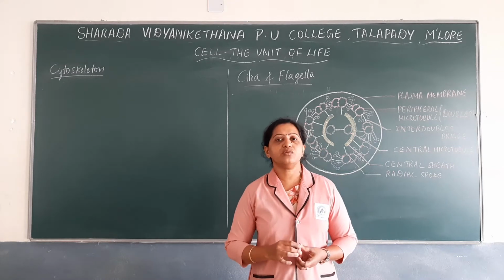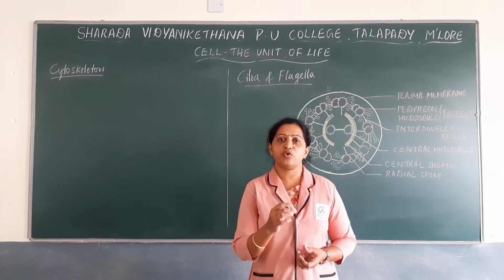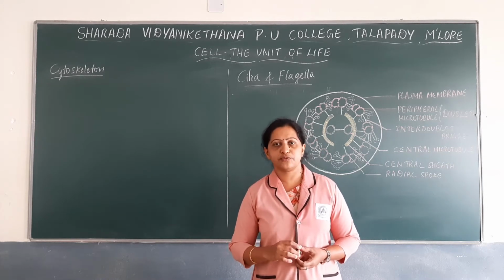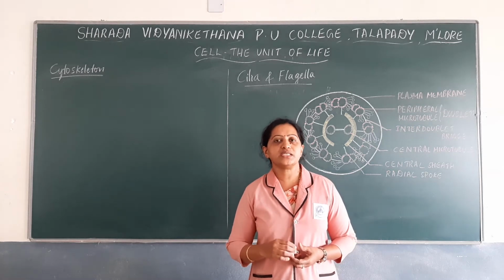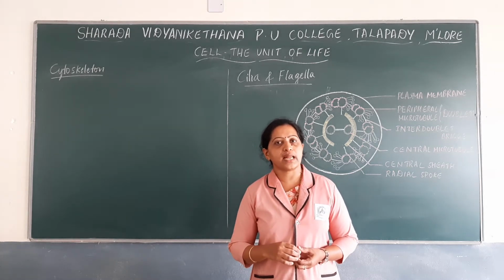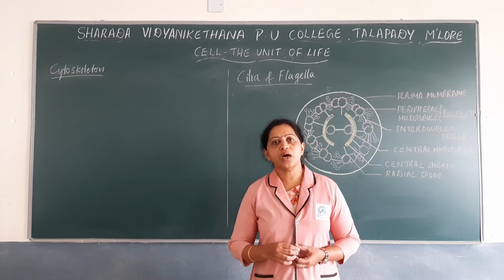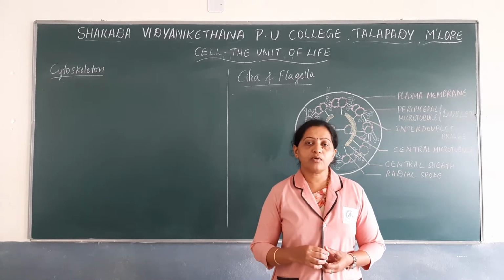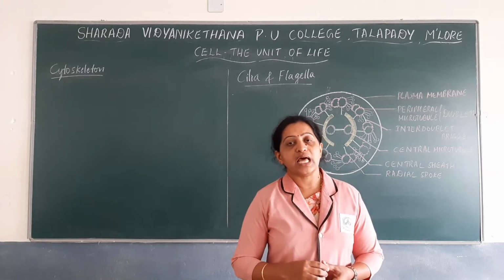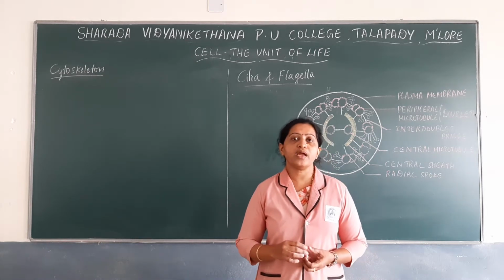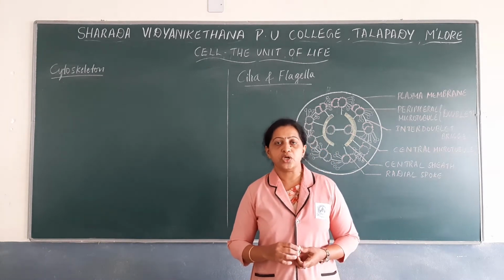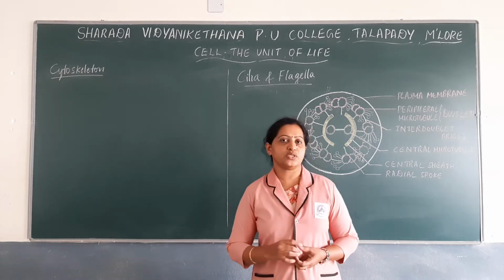Already we have noted down some other cell organelles, their structures as well as functions. So we have discussed various cell organelles like endoplasmic reticulum, ribosomes, Golgi complex, vacuoles, lysosomes, mitochondria, plastids, etc. So now let us discuss about the cytoskeleton.